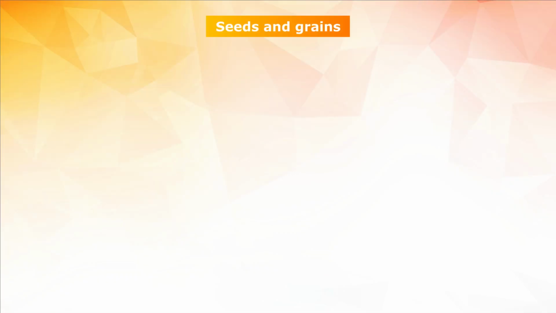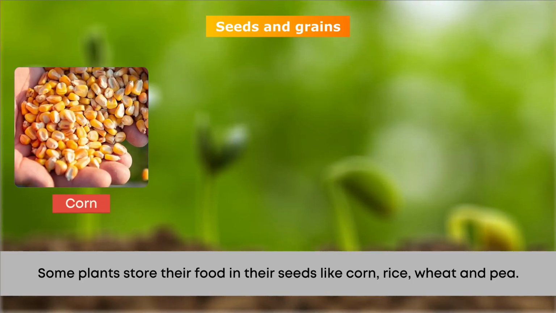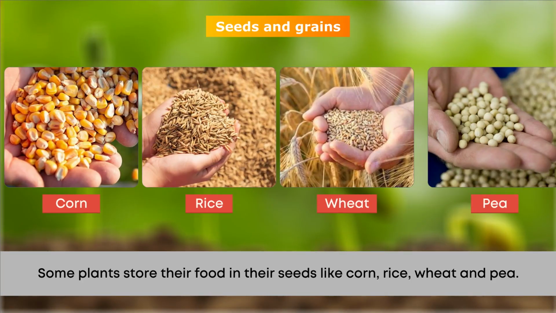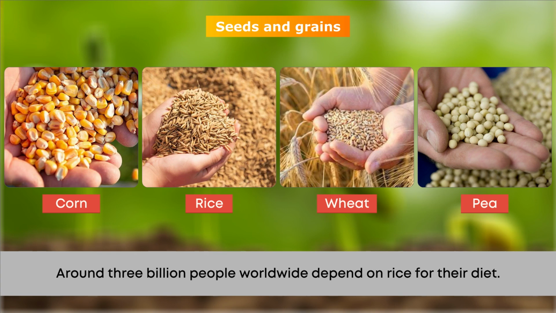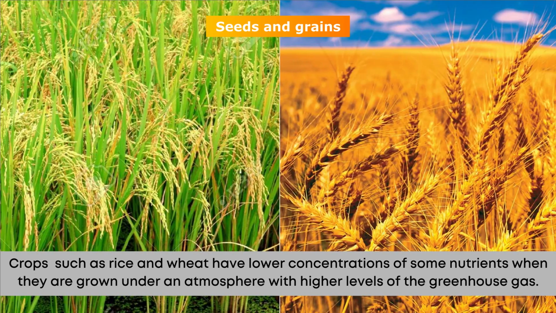Seeds and grains. Some plants store their food in their seeds like corn, rice, wheat, and pea. Around 3 billion people worldwide depend on rice for their diet. Crops such as rice and wheat have lower concentrations of some nutrients when they are grown under an atmosphere with higher levels of the greenhouse gas.